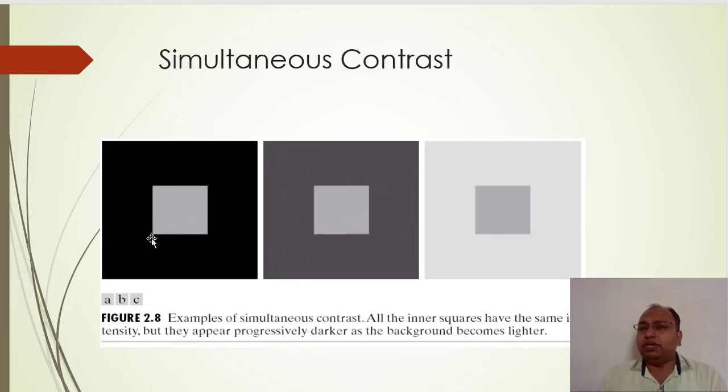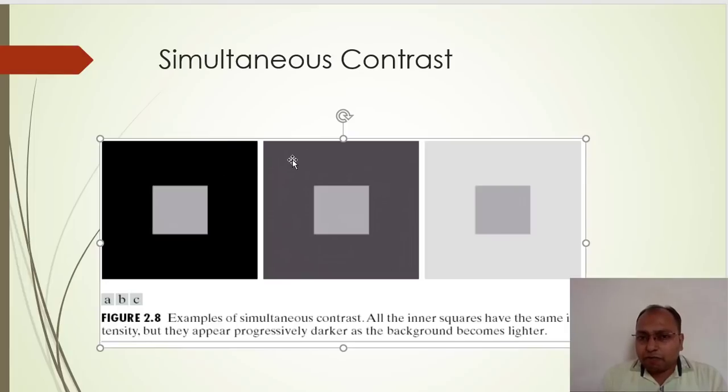Let us say the foreground is this square box having some brightness or gray level information. Right now the first image has a black background. In that case we feel that the square is the brightest as compared to the black one.